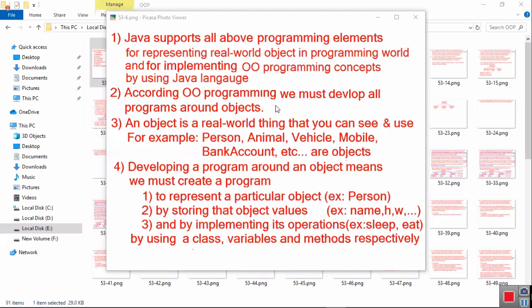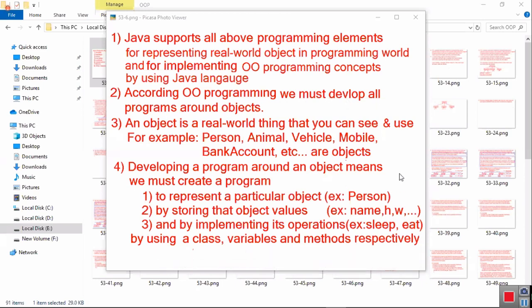According to object-oriented programming, we must develop all programs around objects. So here we need to understand 2 points. Point number 1, what is a real-world object? An object is a real-world thing that you can see and use. For example, person, animal, vehicle, mobile, bank account, etc. are objects. The second point: what is meant by developing a program around an object? We must develop all programs around objects.